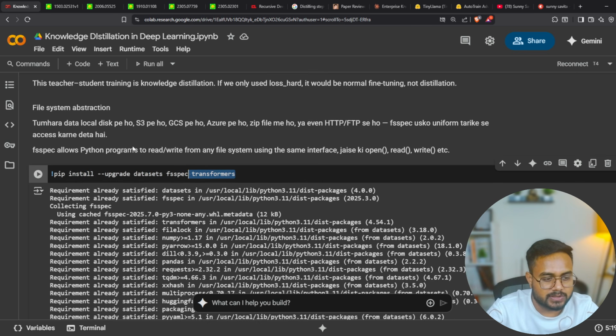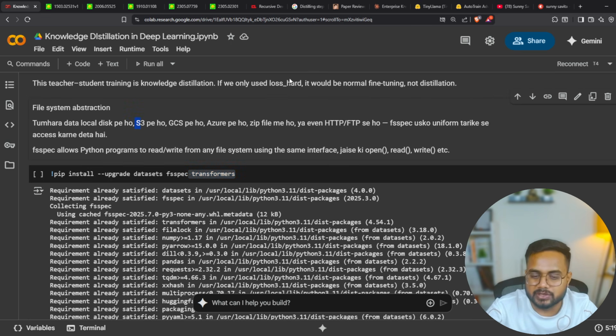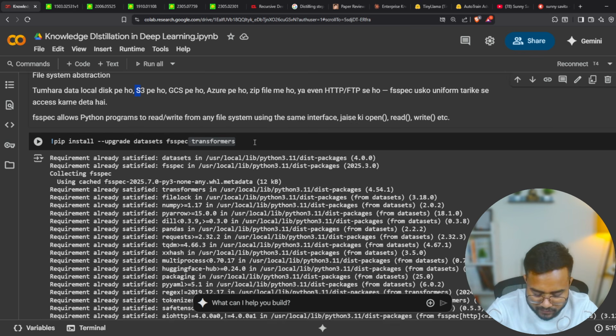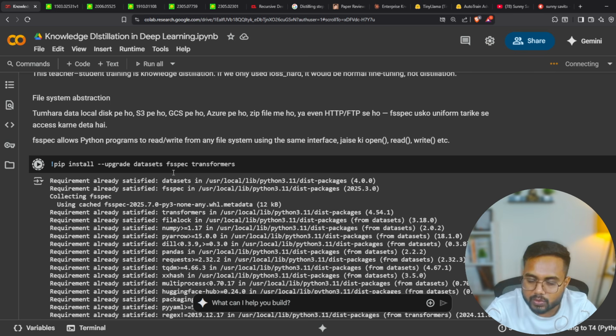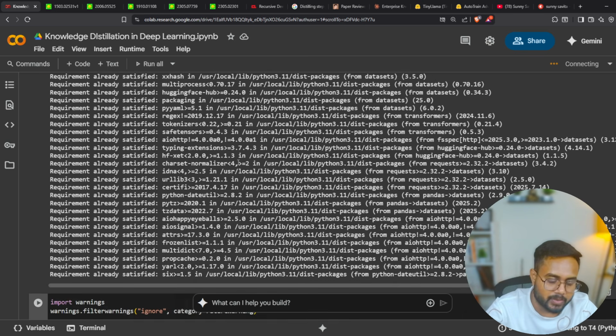Now why do we use fsspec? Using this particular library, we can access data from any sort of place like S3, GCP, Azure, from any GIF file, from any server, from anywhere. It allows a Python program to read and write any file using the same interface. So we can open a file, read a file, write a file, anything. Now guys, see what we are doing. At the first place, we'll have to install it. This command is pretty much mandatory, otherwise you might get an error with respect to this package. So please execute this command if you are going to perform this particular implementation.